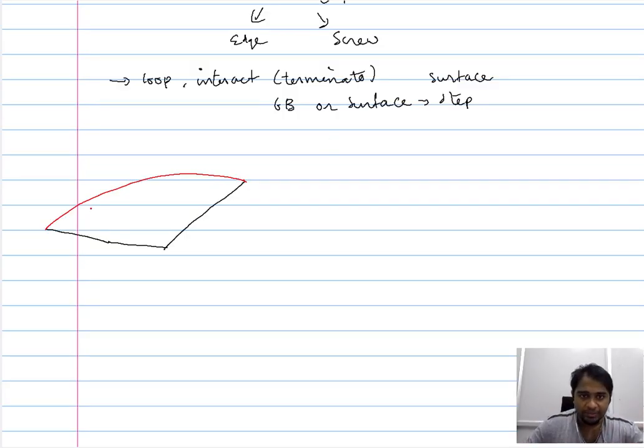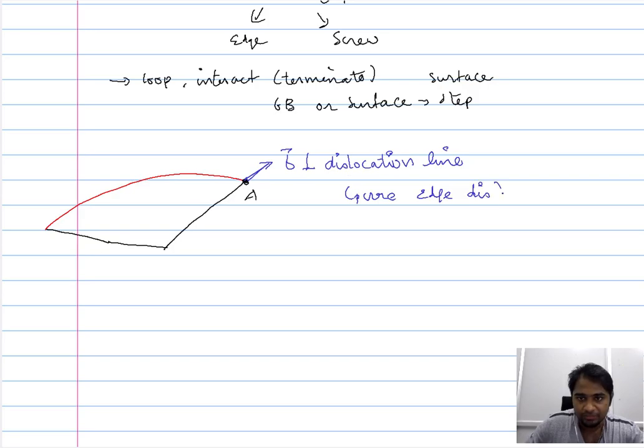In order to understand the nature of this dislocation loop, we consider its Burgers vector at different points. When you consider point A, the Burgers vector of this dislocation loop is perpendicular to the dislocation line. Only at point A is the Burgers vector b perpendicular to the dislocation line. That means at point A, it is a pure edge dislocation.